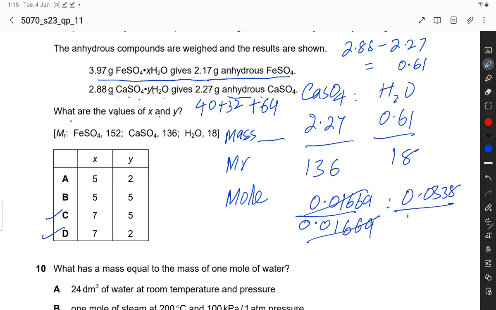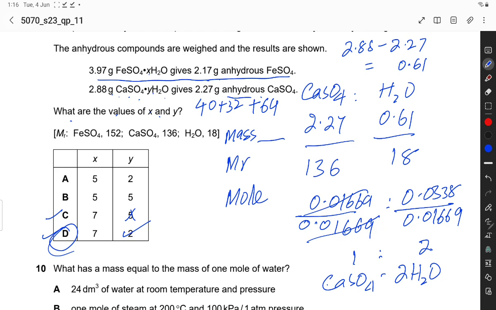Dividing 0.0338 by 0.01669 is equal to 2. This is ratio 1 to ratio 2, so it means calcium sulfate 2H2O, and this is incorrect, this is correct, so D option is the correct option.